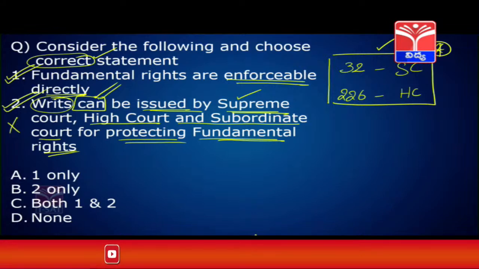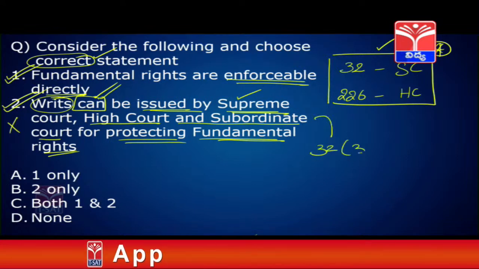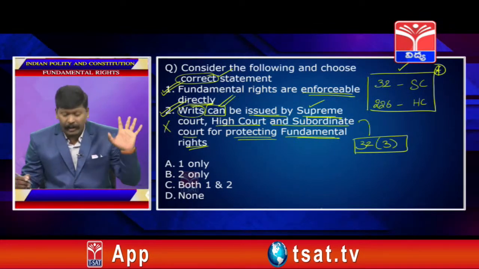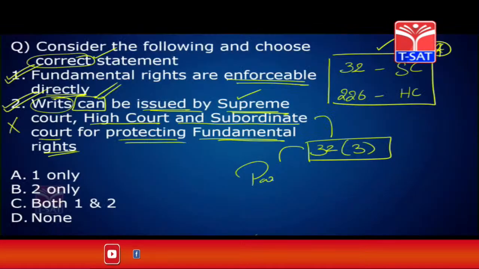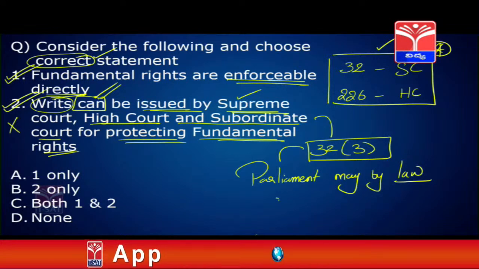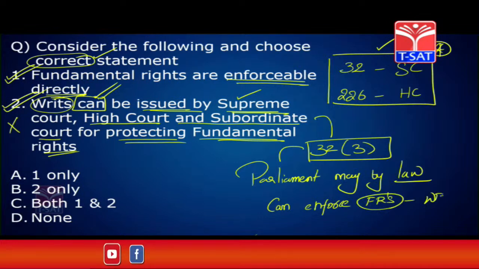Even the subordinate court can issue writs. This is written in Article 32, Clause 3. According to Article 32, Clause 3, Parliament may by law enable courts to enforce fundamental rights by issuing writs.